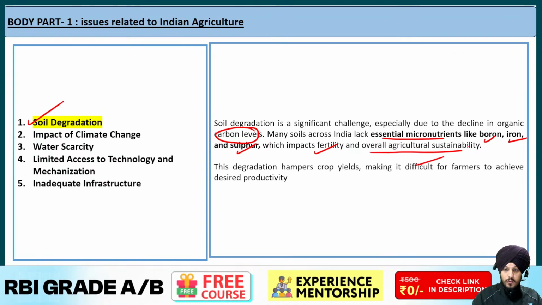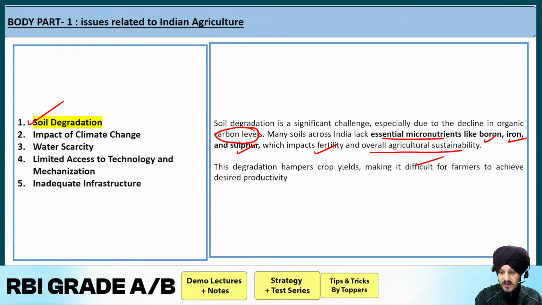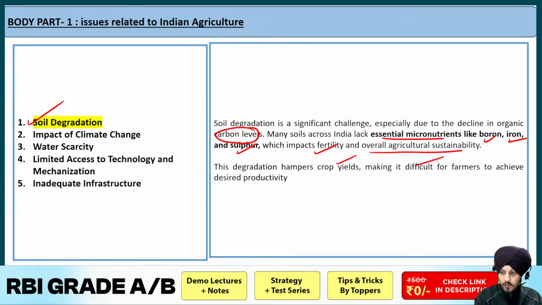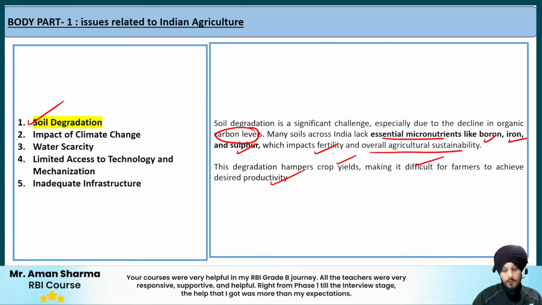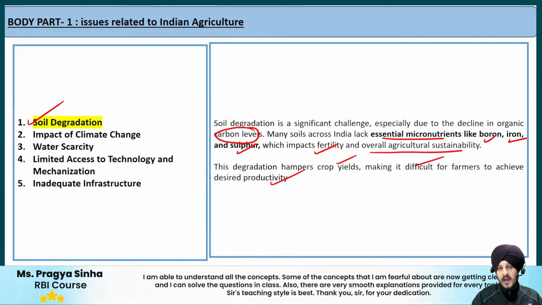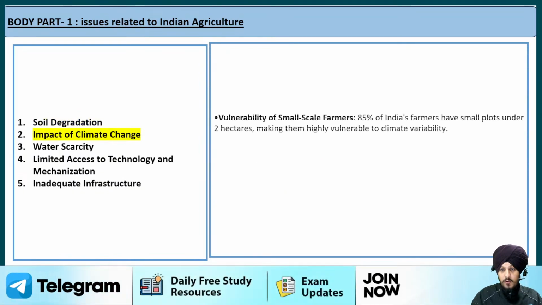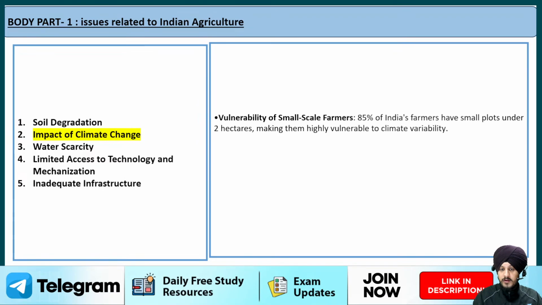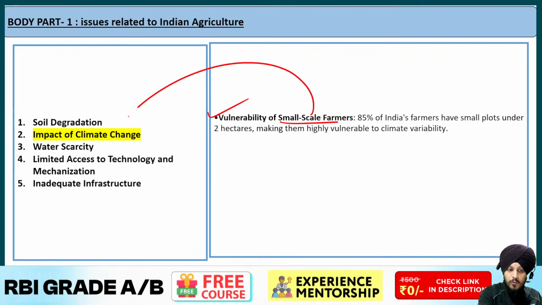Now moving on to the next part, the implication is that this degradation hampers the crop yields. It affects the crop yields, which makes it difficult for the farmers to achieve the desired productivity. So this is what is highlighted as far as soil degradation is concerned, basically the issue related to the lack of essential micronutrients. The next is the impact of climate change. Here the Economic Survey talks about some important data. It talks about the vulnerability of small scale farmers due to climate change.